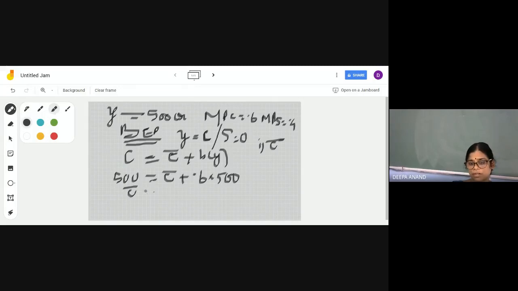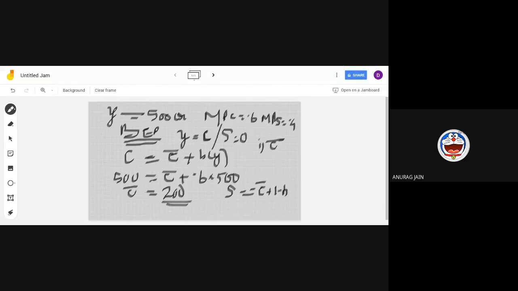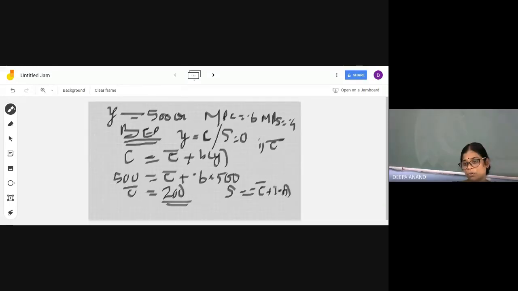Several questions we did by the same method. Autonomous consumption is equal to 200. So now you got the autonomous consumption. Now the second question is, what is our saving function? And saving function, you know, S is equal to minus C bar plus, somebody help me to complete the equation. Minus C bar plus 1 minus B into Y.